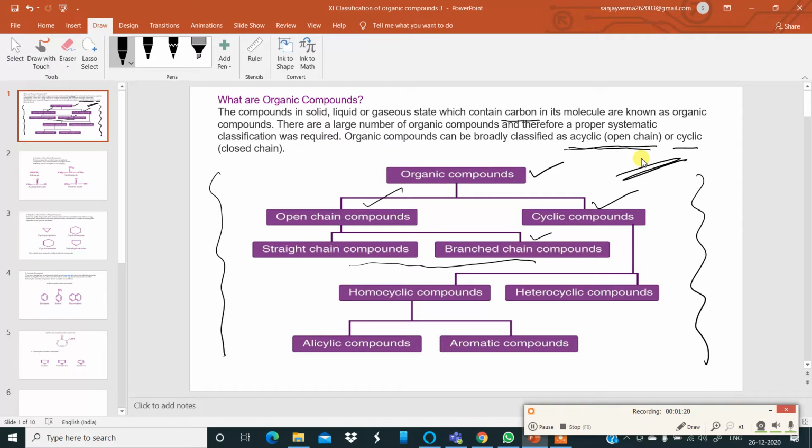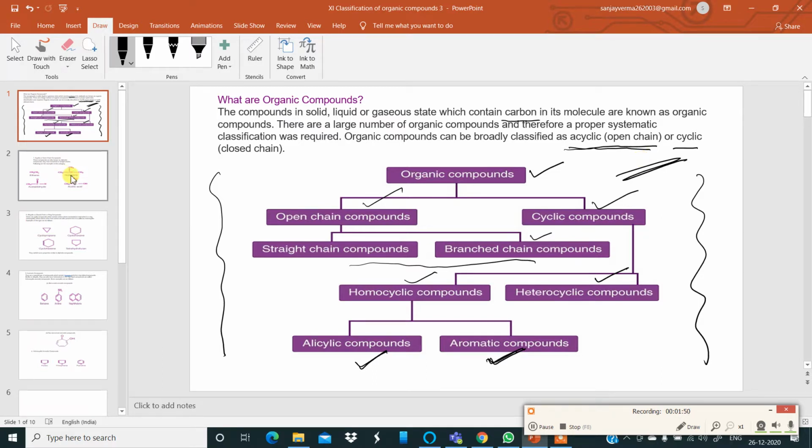But under cyclic compounds there are some more. Homocyclic, containing the same element in the cycle. Heterocyclic, containing different elements in the cycle. Under homocyclic we have alicyclic and aromatic. Alicyclic means non-aromatic, you can say. And the other one is aromatic compounds, for example benzene.